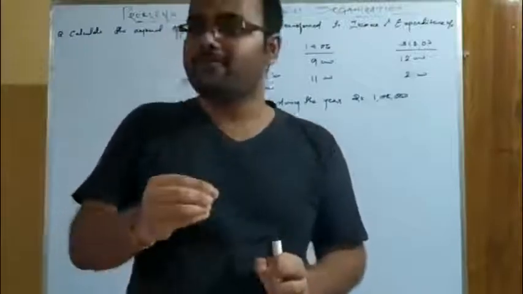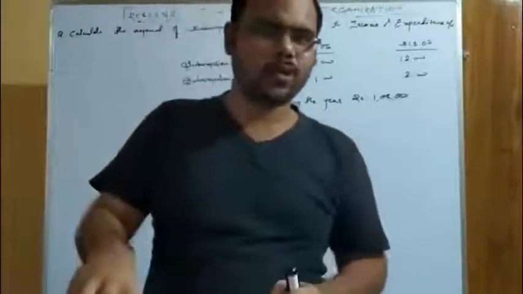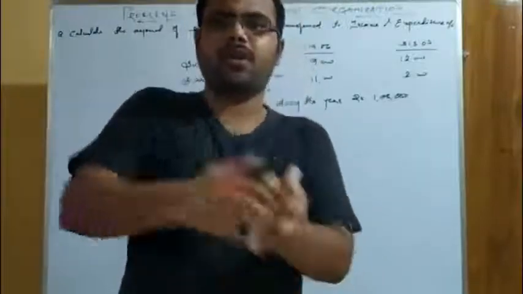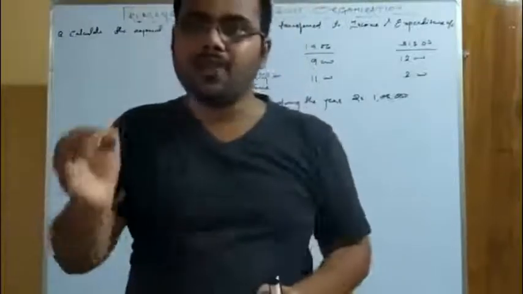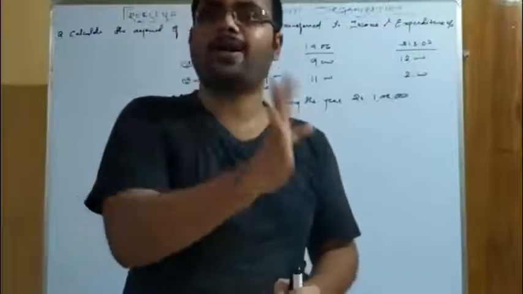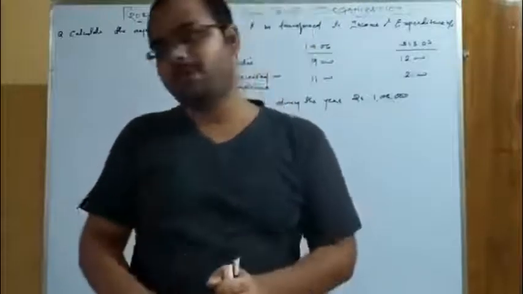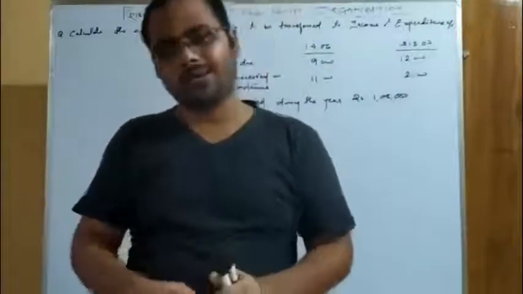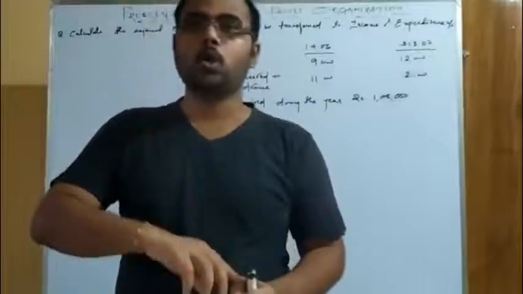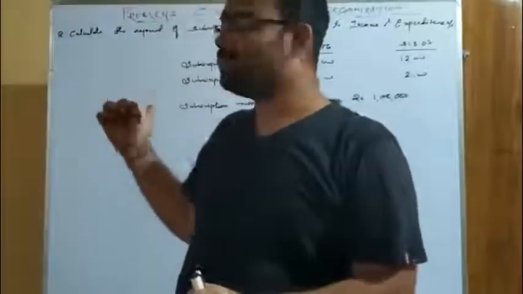If any income or expense given in the question is not related to the current year, meaning it is related to the previous year or the future year, it will not be considered, not be taken into account, not be recorded. Understood why I told these words? Will be recorded, will not be recorded; taken into account, not taken into account; to be considered, not to be considered. This can be discussed mathematically in this solution.